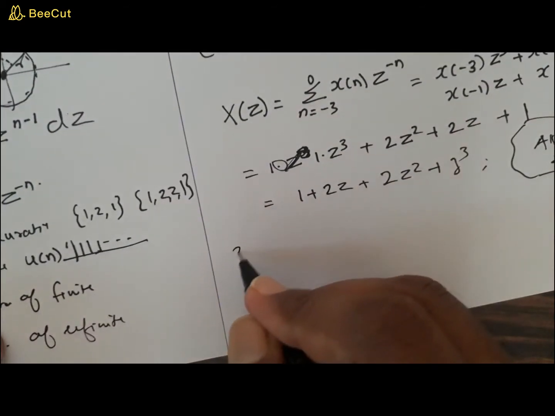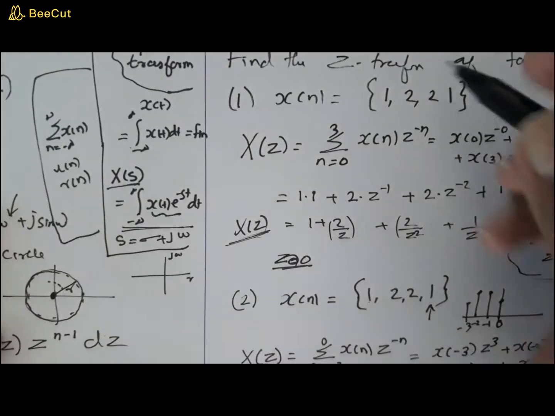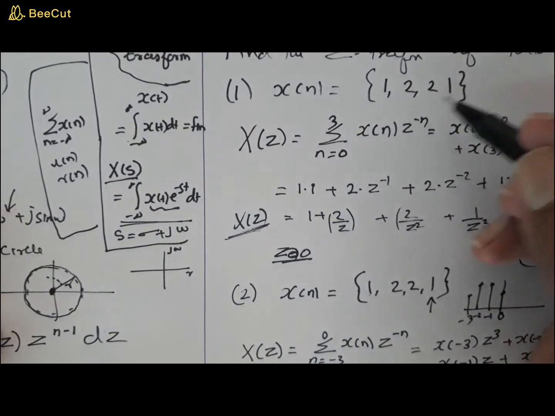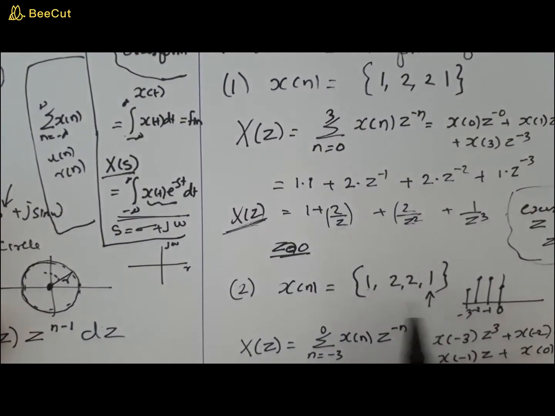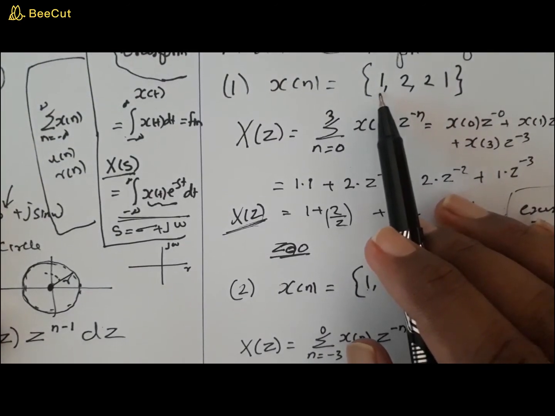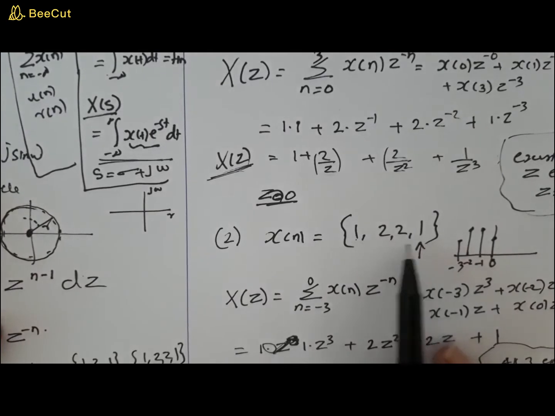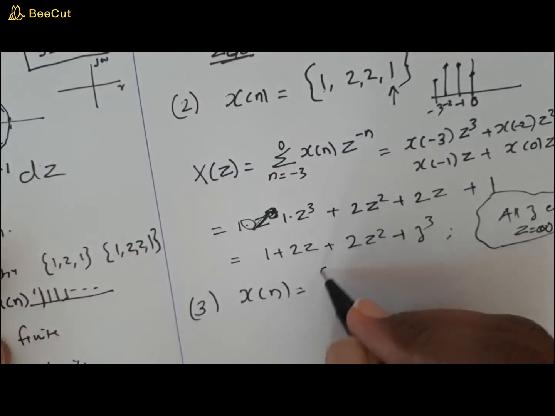Now you can have another signal like this, the same signal. The samples are all the same, but it varies in the time frame. Here the 0th sample starts from here, and now you have only the negative samples, including 0.